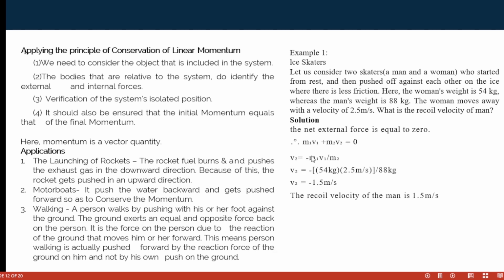So v2, which is the velocity of the man, is the mass m1 multiplied by v1 of the woman, divided by m2, because we are looking for the man's velocity. And doing all of that, we are going to have v2 to be 1.5 meters per second. So the recoil velocity of the man is 1.5 meters per second. That's the recoil velocity of the man.